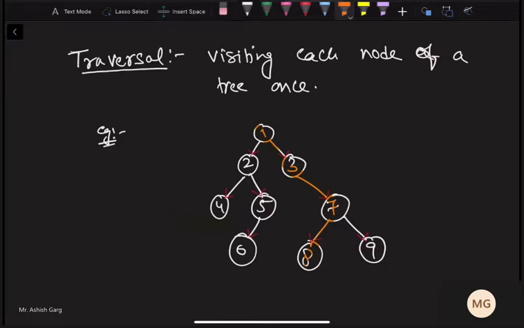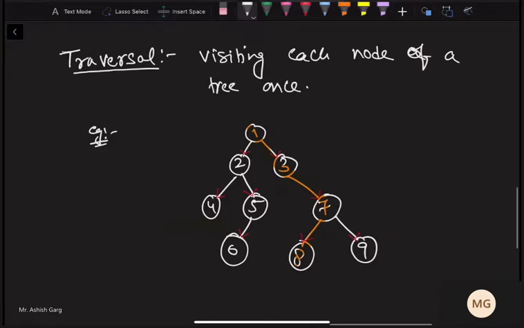So that's why we should have some standard for how to visit the nodes. Why is a standard needed? Someone may say, sir, I can say 1, 3, 2, 4, 5, 7, 6, 8, 9. This is the way all the nodes are visited. I can write this output also because I can find a pattern in it. But the problem is this pattern which you have developed may not be standard, and may not be known to others.